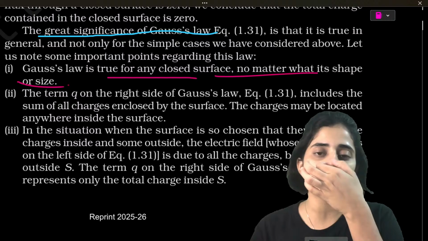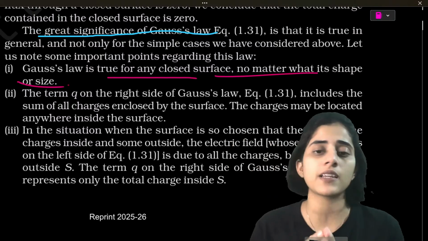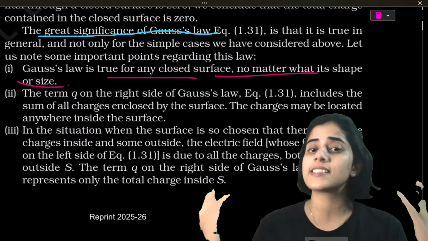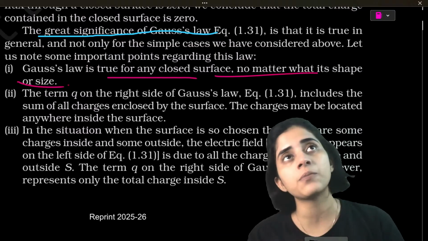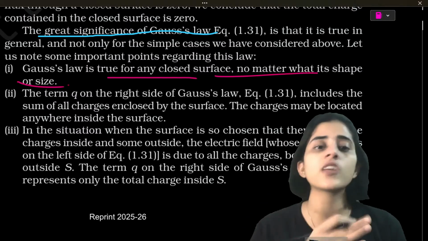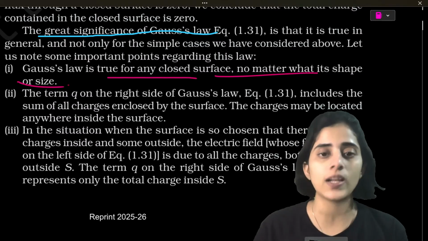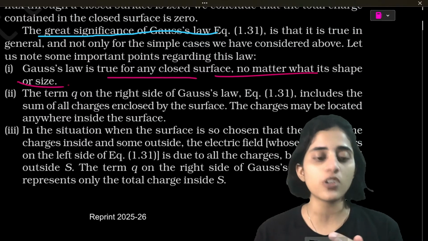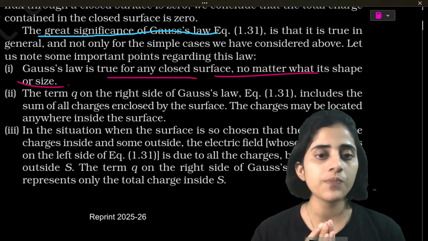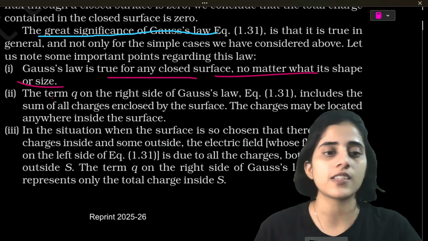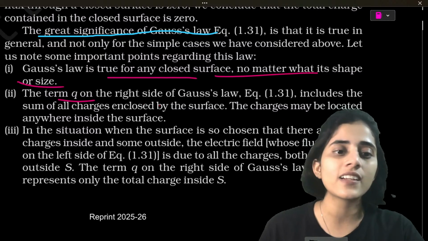See, in the first example that we saw, we looked at a sphere. Gauss law was applicable there. In the second example, we looked at a cylinder. Gauss law was applicable there as well. Now we will look at examples for sheet and different surfaces, and we will prove that Gauss law is applicable there as well. So the only condition for Gauss law to be applicable is that it has to be a closed surface.